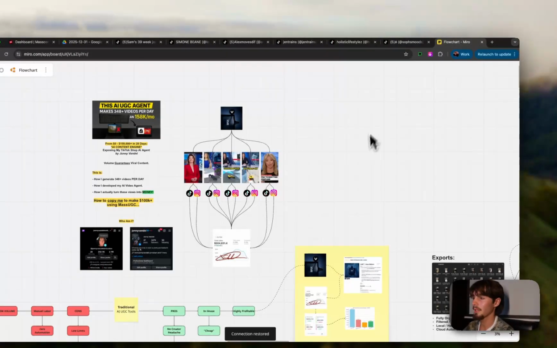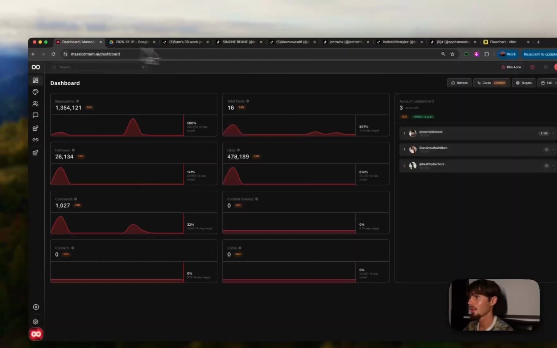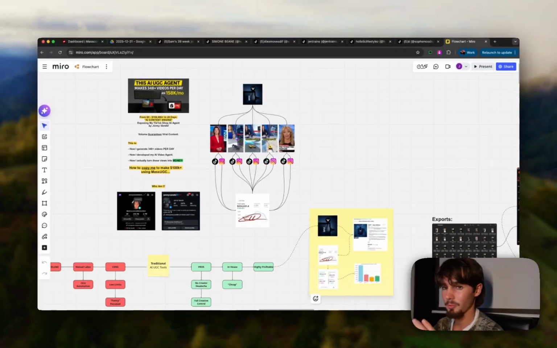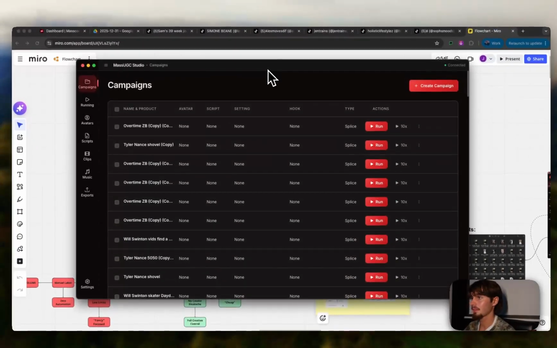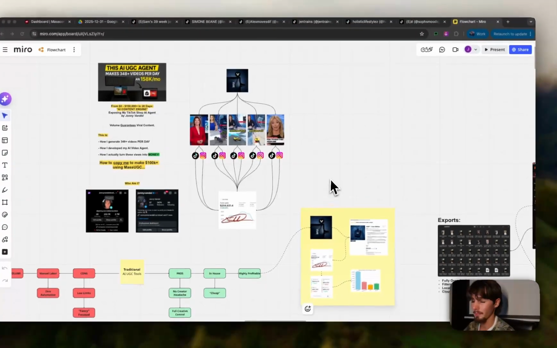I was going to go a little bit into Mass UGC as well, but I have a ton of other videos explaining our AI UGC process, which you can also make within the workflows here on Mass Content. But I highly recommend you just book a call with our team if you want to get access to Mass UGC Studio. That's this desktop platform here. It is an extremely powerful tool.